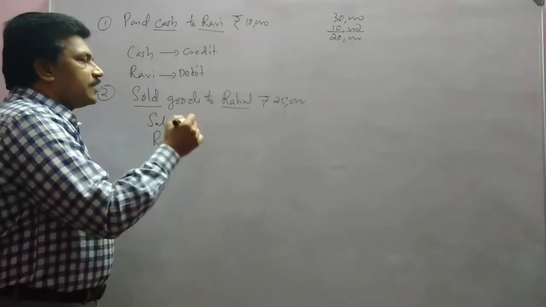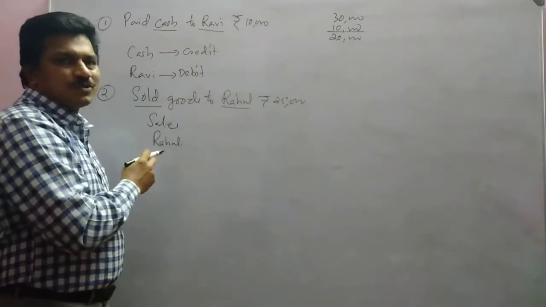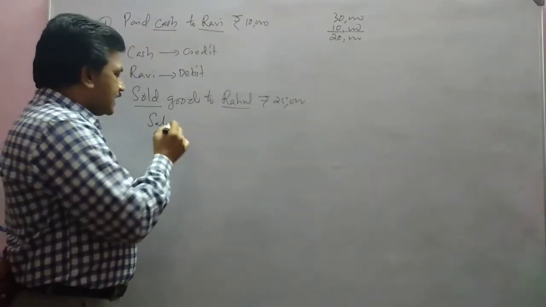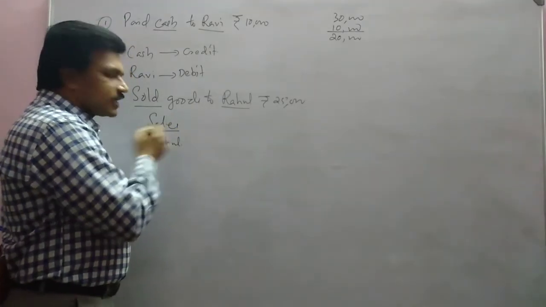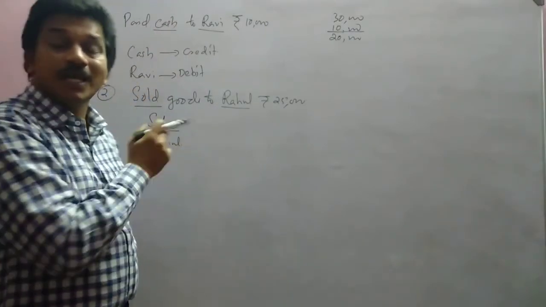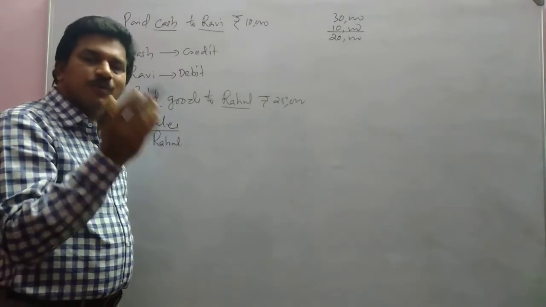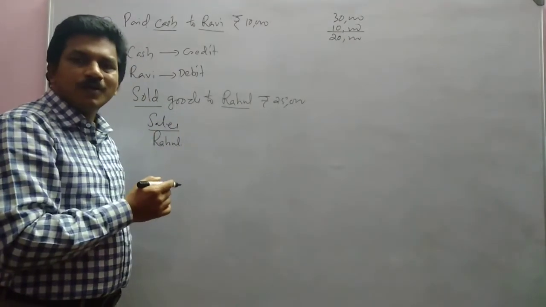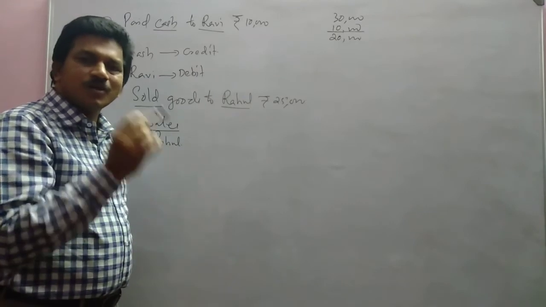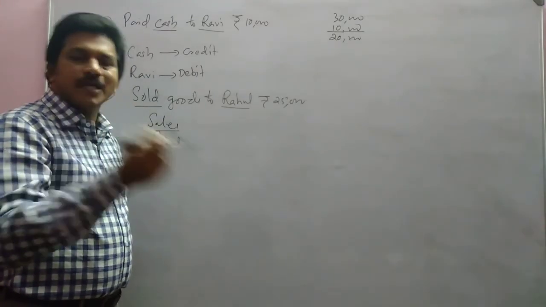Okay, then we will see the traditional approach. As per the traditional approach, sales comes under which category of account? It is an income. Sales is an income. So which category deals with income? Nominal accounts. Nominal accounts are the accounts of incomes, gains, losses and expenses.